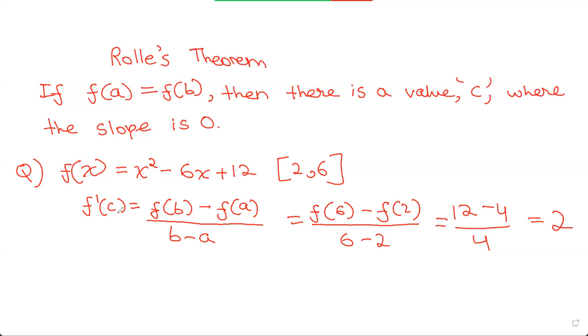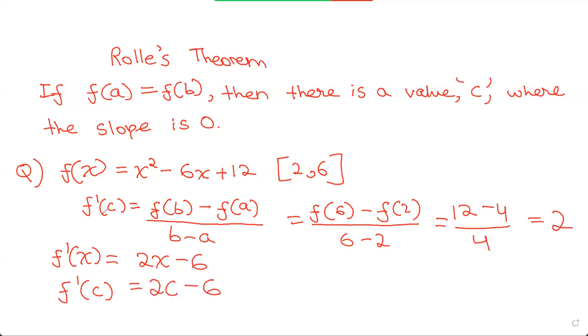So what can we do with f prime of c equals 2 to find the value of c? You can differentiate f of x, right? So you get f prime of x, or f dash of x, equals 2x minus 6. So now you can find f dash of c: f prime of c equals 2c minus 6.